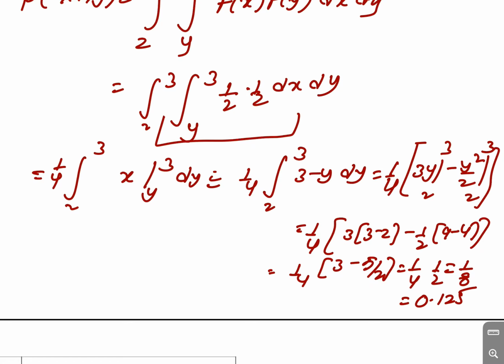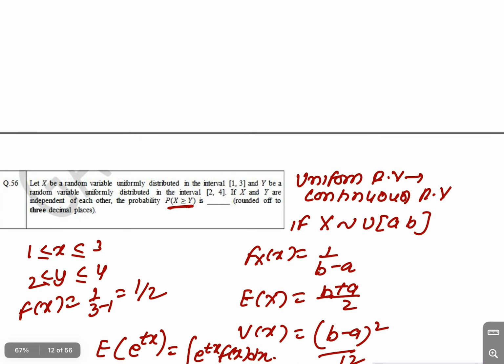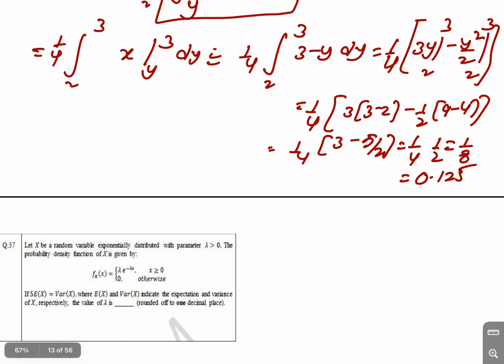So the answer is 0.125, the correct answer.